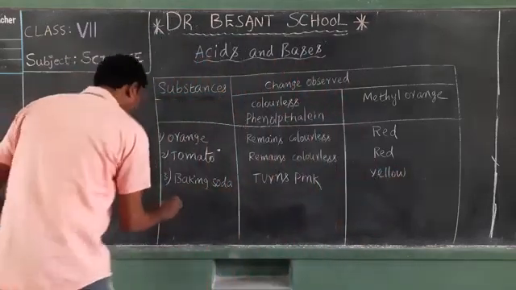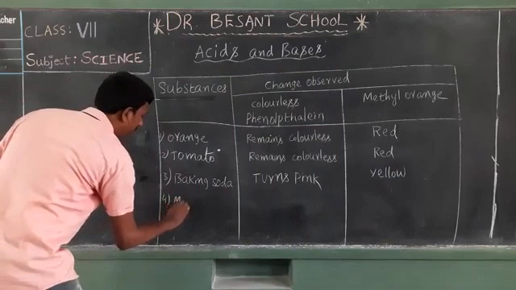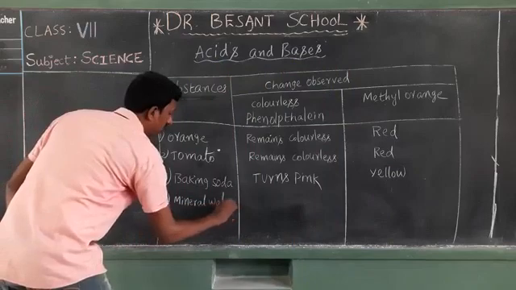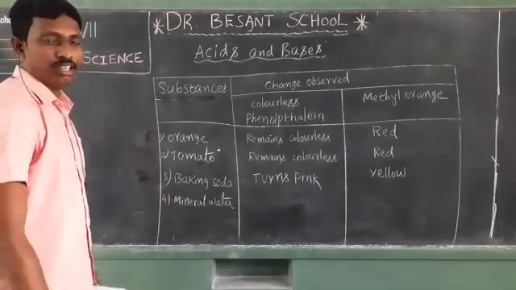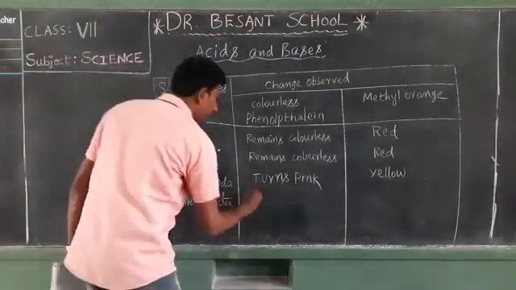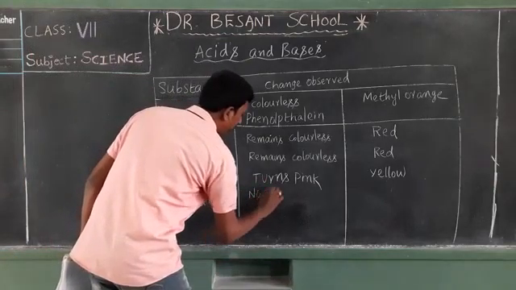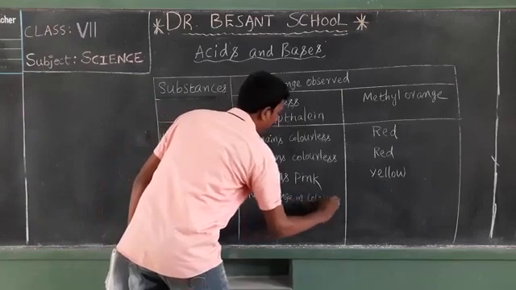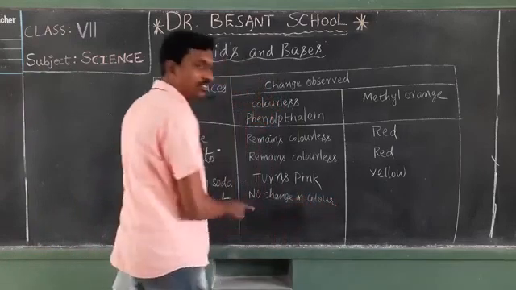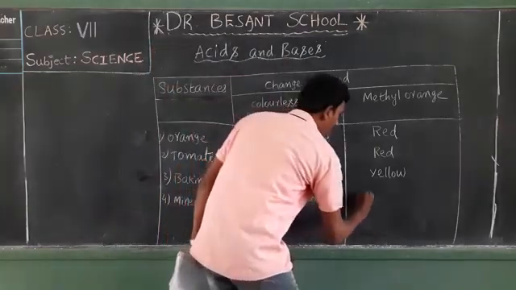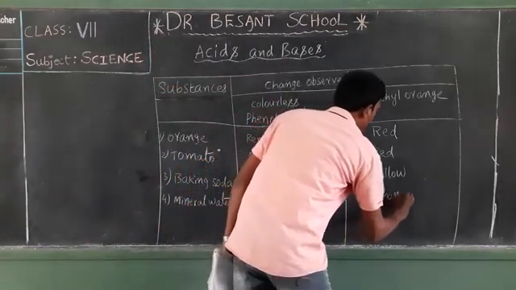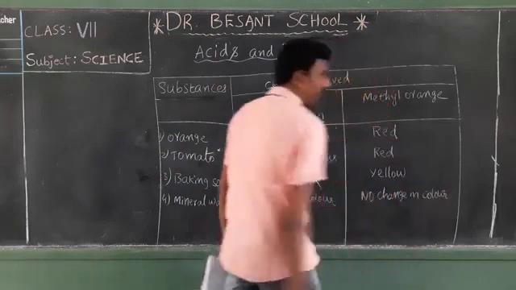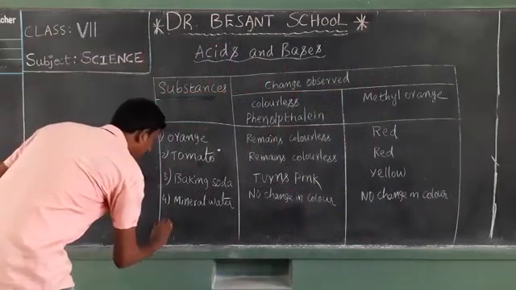Okay, the next substance, mineral water. When mineral water was tested with litmus papers, there was no change in the color of the litmus paper. So we can write here no change in the color, as it is a neutral substance.